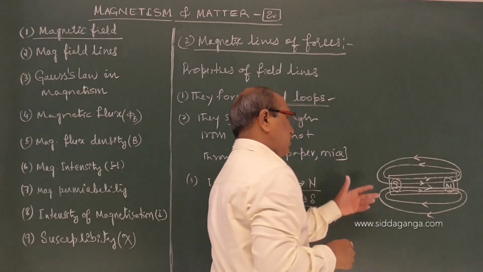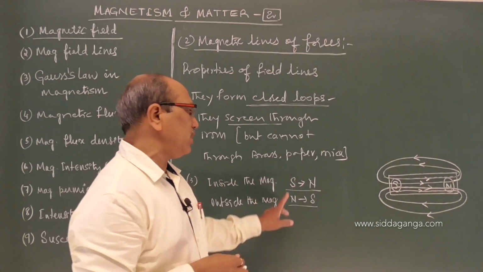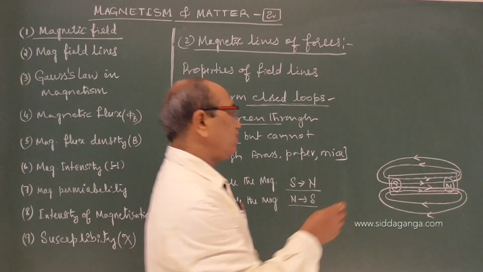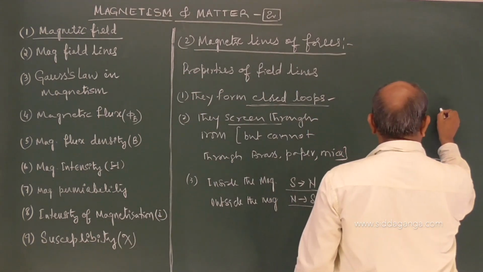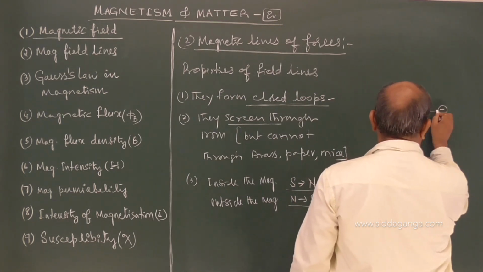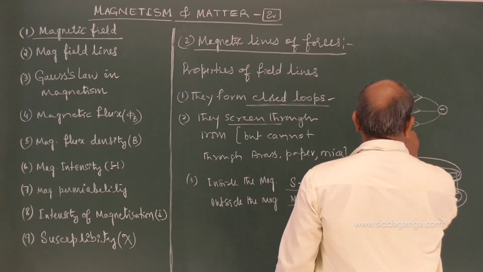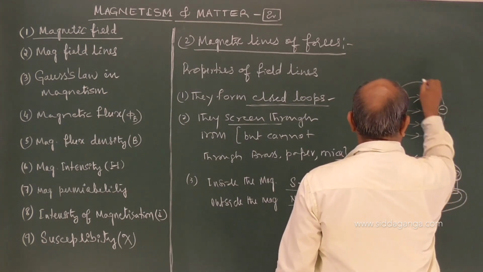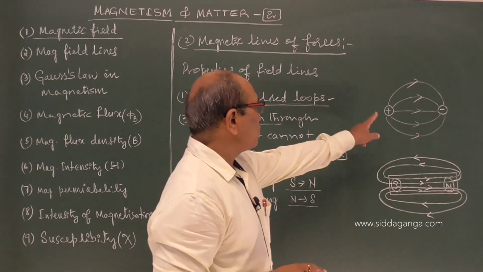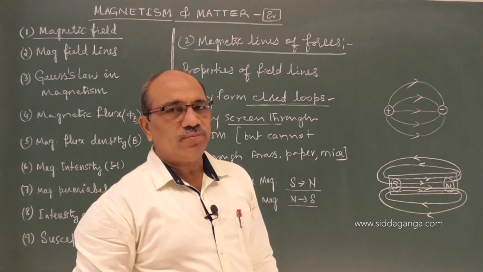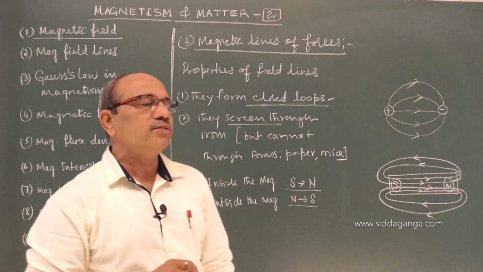This is how we see the field lines existing surrounding a bar magnet. As with a positive charge and a negative charge, electric field lines originate from the positive charge and terminate on the negative charge, but it is not so in magnetostatics. Remember two basic differences between electrostatic and magnetostatic field lines.